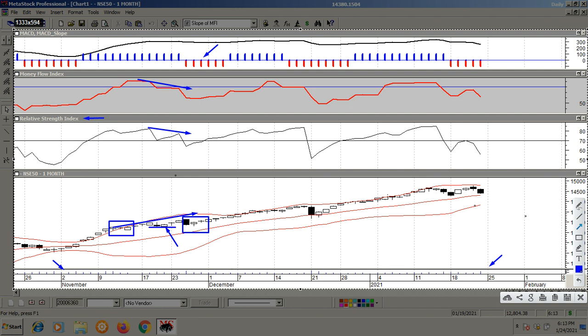If you see the divergence now, what's going on now? This is even more interesting. We have a negative divergence on the RSI, a negative divergence on the MFI, and a divergence on the Bollinger Band because the second top is inside and the first top is outside. The MACD slope has turned red, so the MACD line is sloping down. Now this is interesting, but there are two more points in this particular phase which were not there in the earlier phase. I will show you what they are.